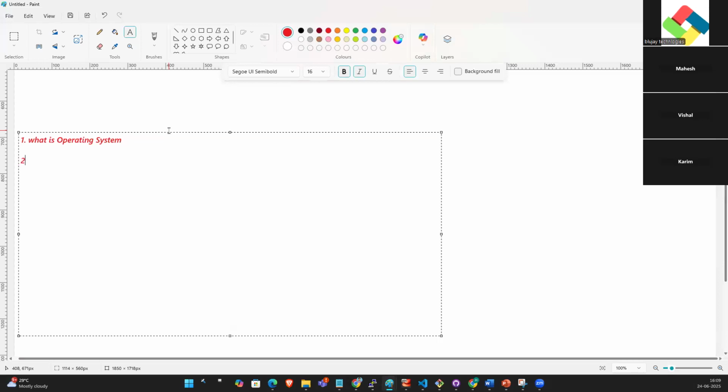Second, types of operating system. Third, types of hardware. Fourth one is what is data center.